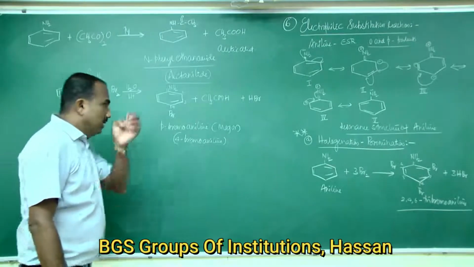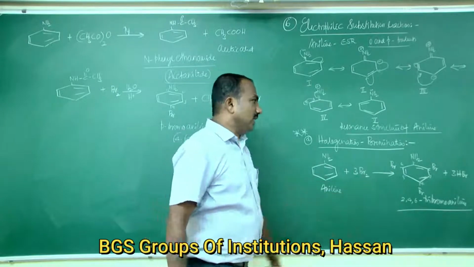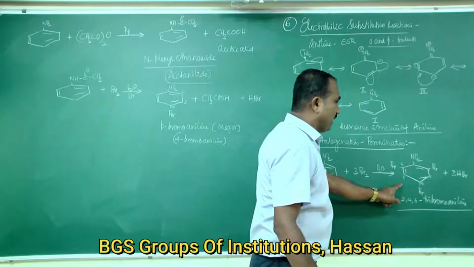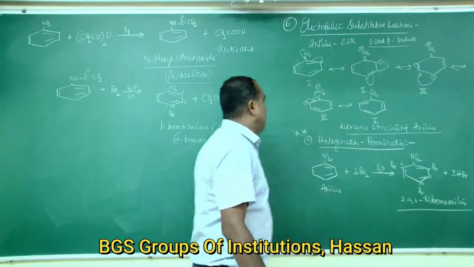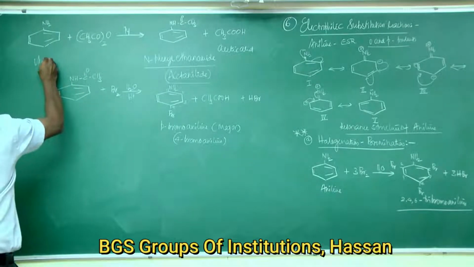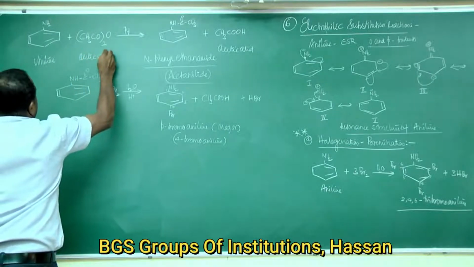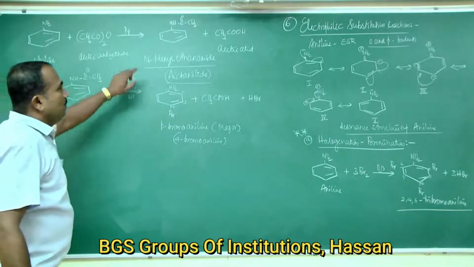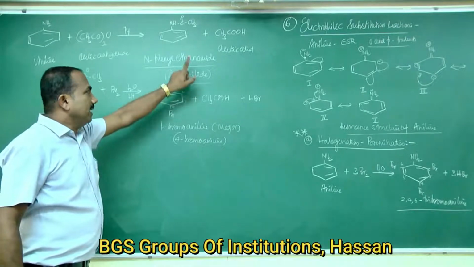So this is about the halogenation reaction. Aniline reacts with bromine water to form only one product, that is 2,4,6 tribromo aniline and HBr. Moreover, aniline reacts with acetic anhydride in presence of pyridine as a catalyst to form N-phenyl ethanamide, that is acetanilide, and acetic acid.